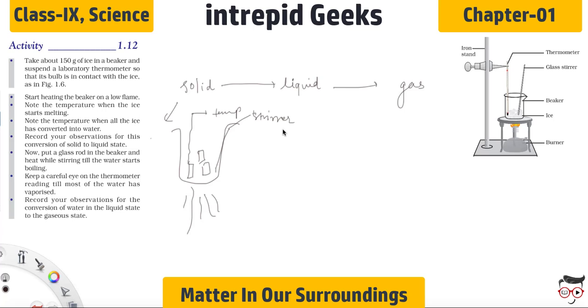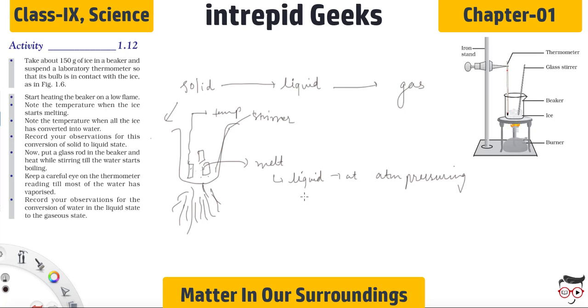You'll see that after some time, on increasing the kinetic energy, as we discussed, the particles of ice will start vibrating, and after a certain interval of time there will be a stage after which this solid ice will start melting to become liquid at atmospheric pressure.